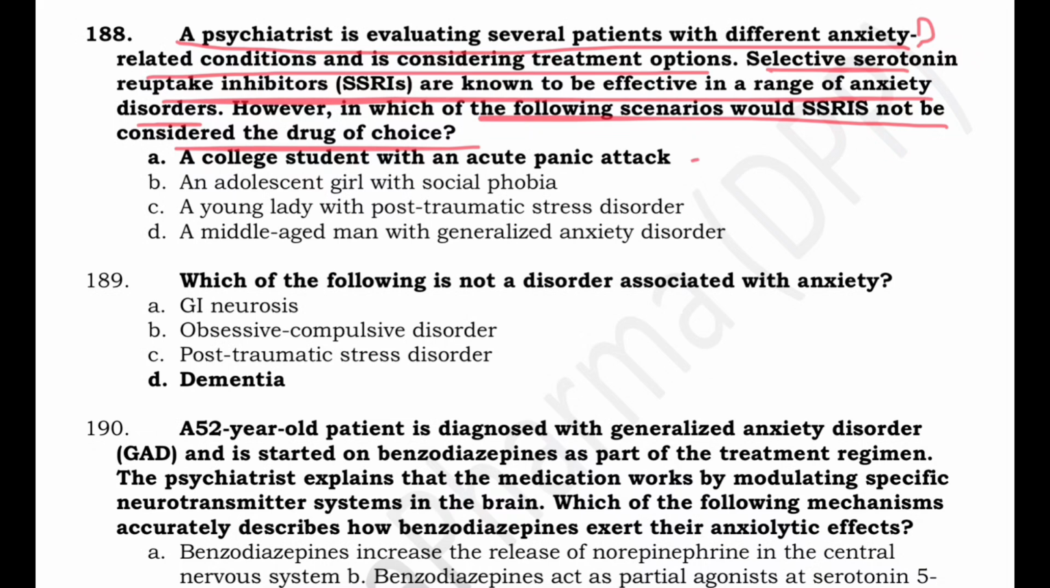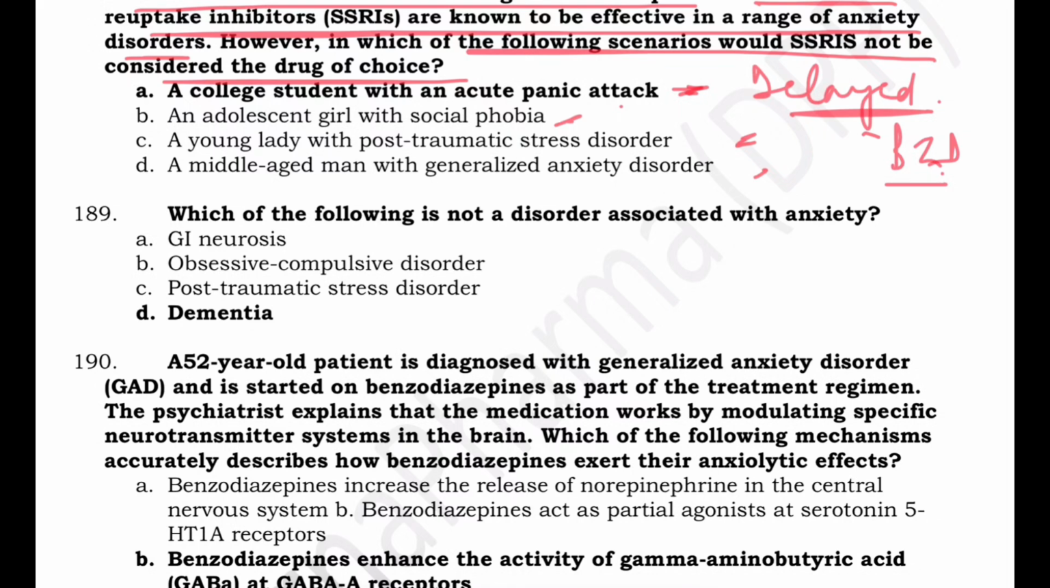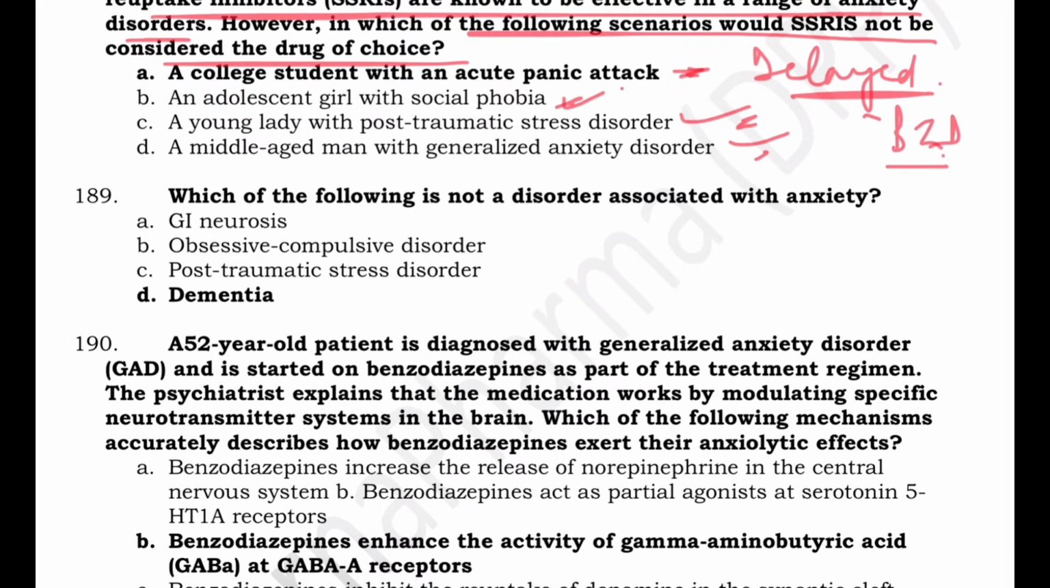So now here we have panic attack, social phobia, PTSD and generalized anxiety. So in panic attack, the SSRIs are not effective because SSRIs have a very delayed onset of action. They take at least 6 weeks for the complete effect to exert. And acute panic attack में we use BZDs, that is benzodiazepines, which act rapidly. SSRIs are more better for these, where a long-term usage is important.